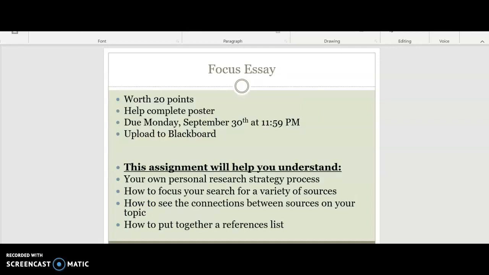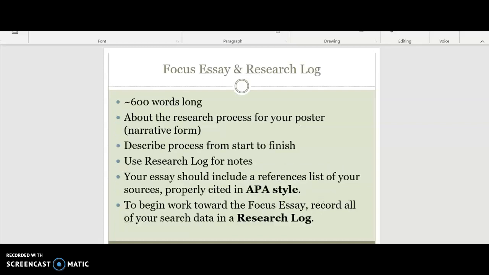So, more about your focus essay. It's worth 20 points. It'll help you complete your poster. It's due Monday, September 30th at 11:59 p.m., and you'll upload it to Blackboard. It'll help you understand your own personal research strategy process and how to focus your search for a variety of sources, how to see the connections between sources on your topic, and how to put together a reference list. The target length should be around 600 words, and it's about the research process for your poster.